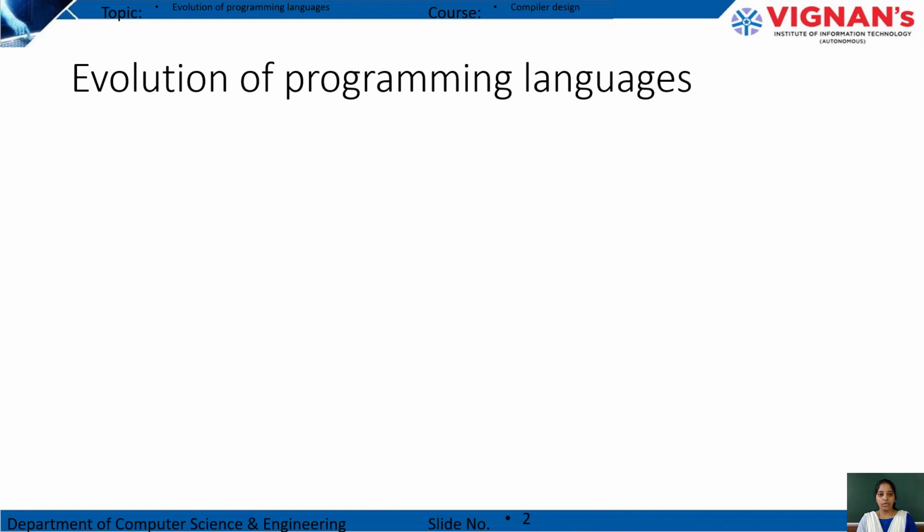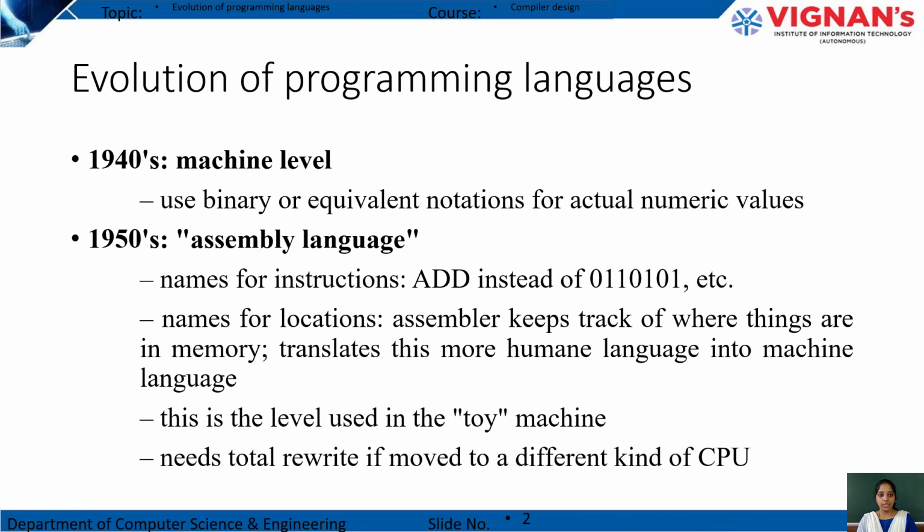Okay, so now this is the basics about the program. That means what is the need of programming languages. Now, how were the programming languages invented? That means the evolution of programming languages. In the 1940s, as you already know, there are 3 types of programming languages: machine level programming language, assembly language, and high level language. The first one is machine level language. Generally this was developed in the 1940s. To write machine level programs, we use binary or equivalent notations.